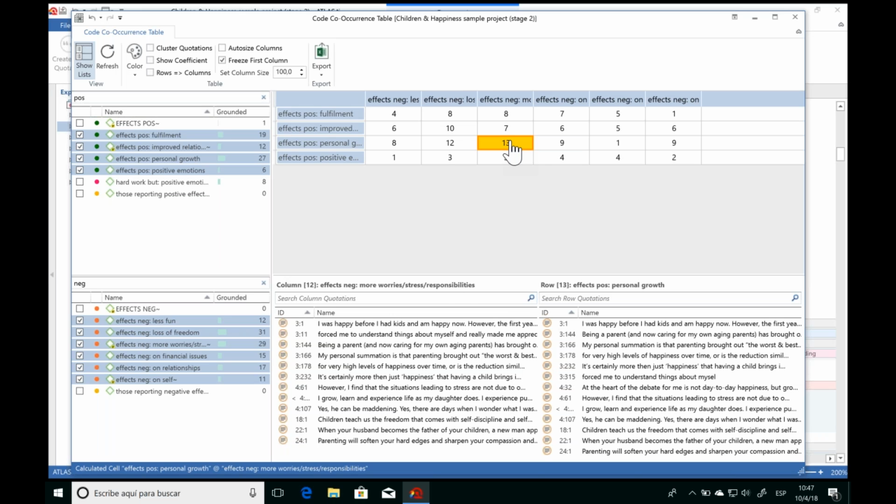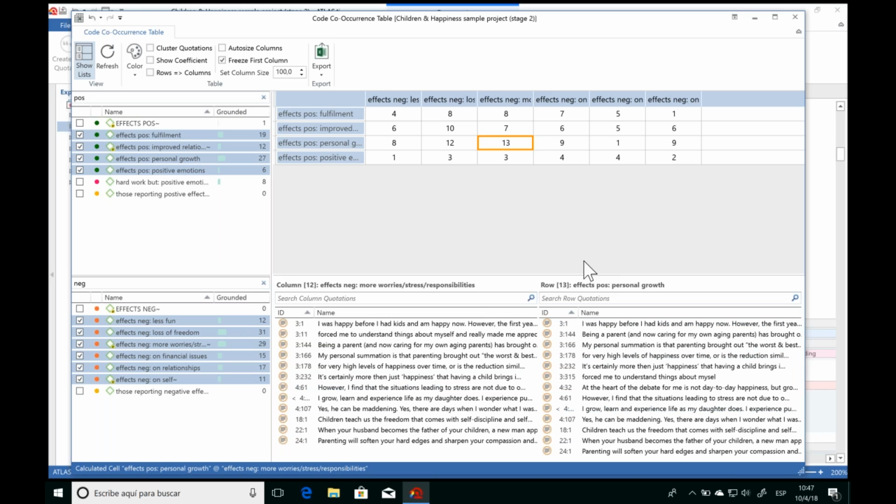And so it's interesting that these 2 codes co-occur so frequently, and perhaps there's a reason for this. Perhaps there's some sort of underlying relation or explanation for why these 2 codes are co-occurring. So what I could do now is open up a memo and then reflect on what I'm finding in the co-occurrence table. We can explore the quotations here to understand it in better detail.